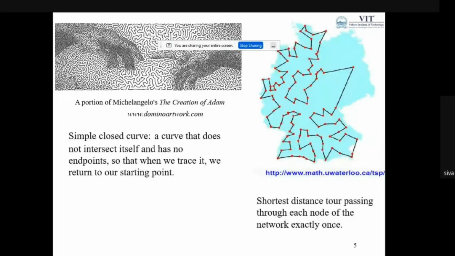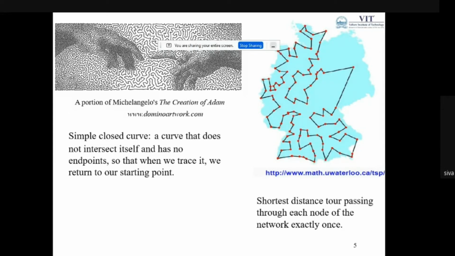We can trace from any node and reach the starting node. So that's called a closed curve. It does not intersect with other curves or parts of the curves.